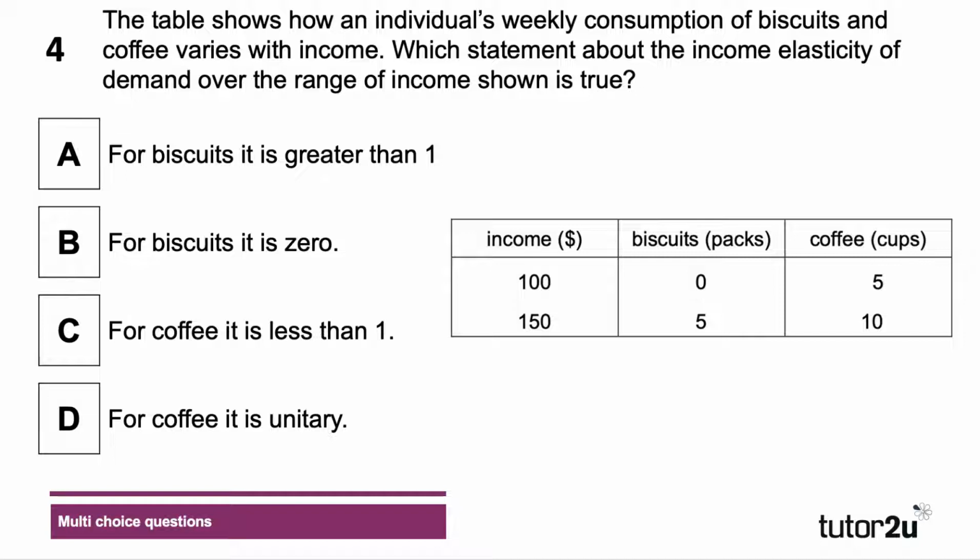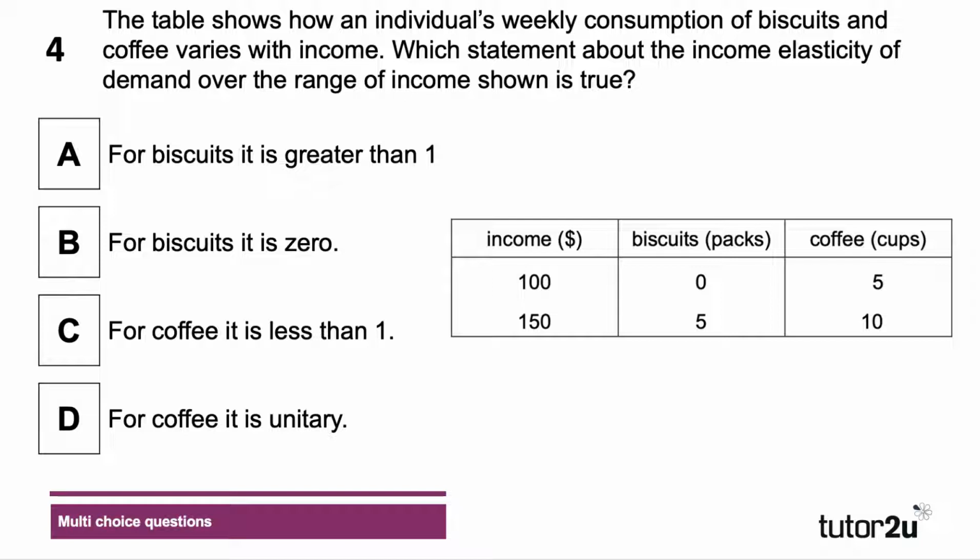Question 4. The table shows how a weekly consumption of biscuits and coffee by an individual varies with their income. Which statement about the income elasticity of demand over the range of income shown is true? Again, press the pause button, please. Have a go at question 4.